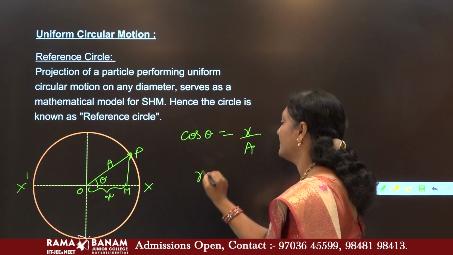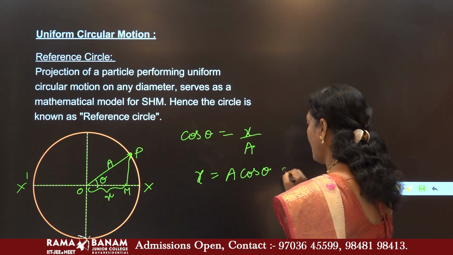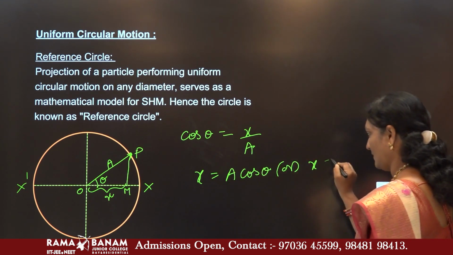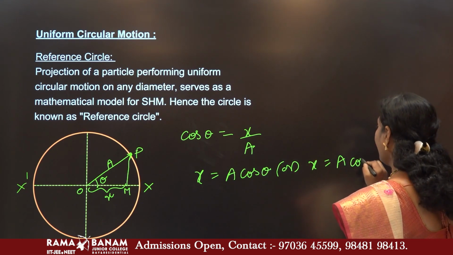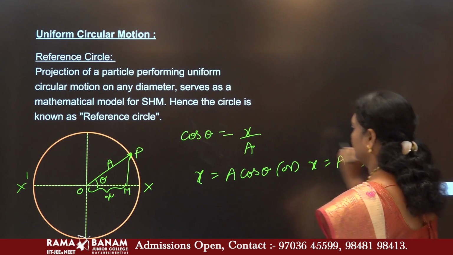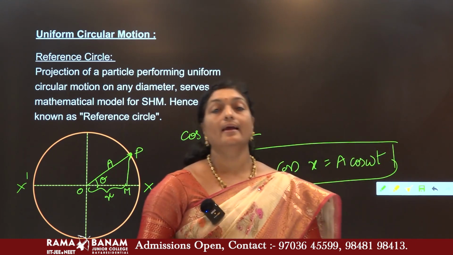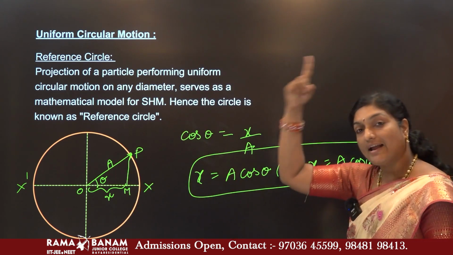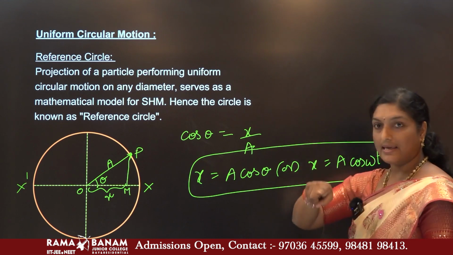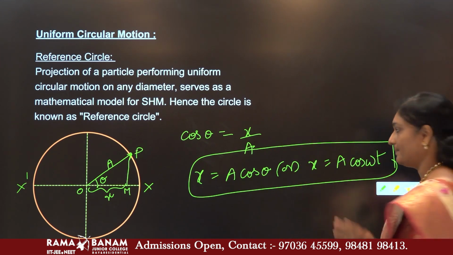Bring this a here, then x is equals to a cos theta, or, because theta can be replaced with omega t, x is equals to a cos omega t. So, along the x-axis the value is given by a cos theta or a cos omega t. Along the y-axis it was y equals to a sin theta or a sin omega t. That is all.